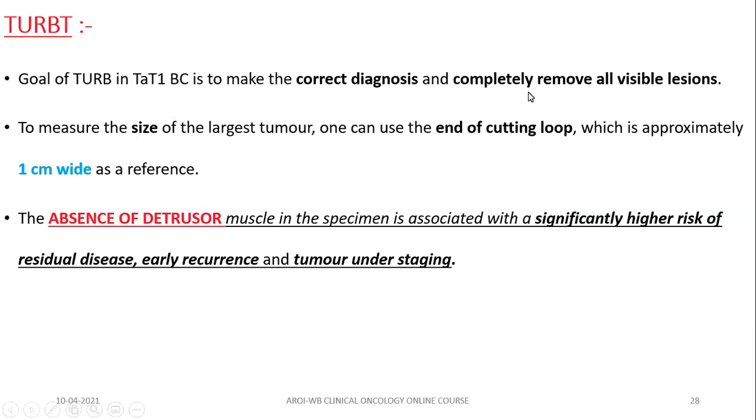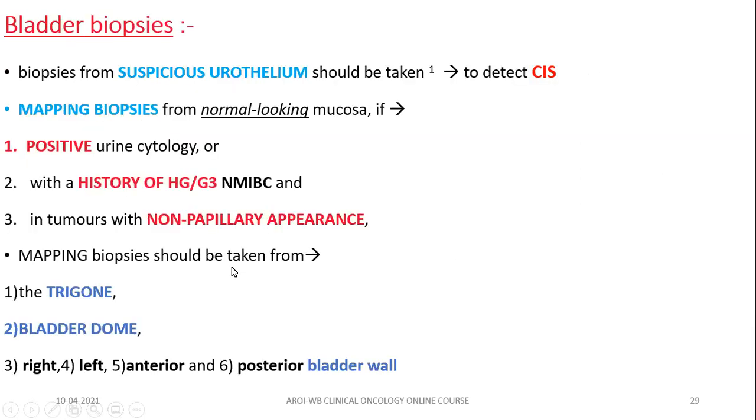Now, how do we measure the size of the tumor inside the bladder? It is measured by the end of the cutting loop, which is approximately 1 centimeter wide, as a reference. Absence of detrusor muscle in the specimen is associated with a significantly higher risk of residual disease, early recurrence, and tumor under staging. Bladder biopsy. So during TURBT, you not only remove all the viable tumors, but you also take biopsies